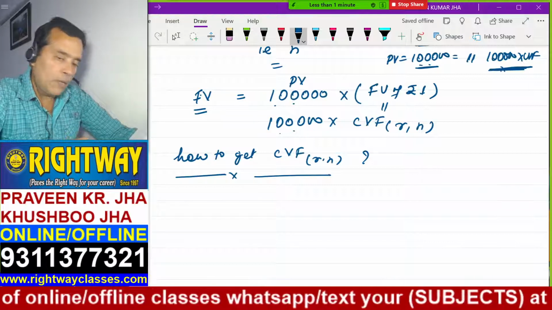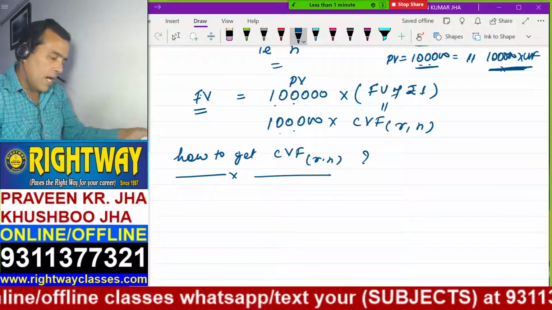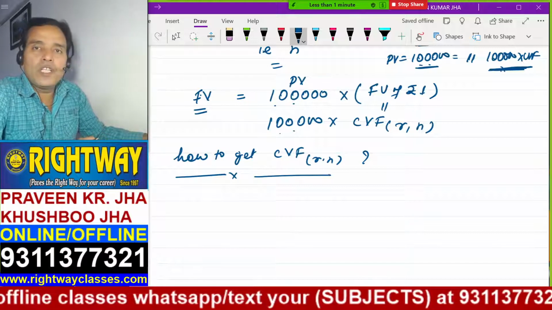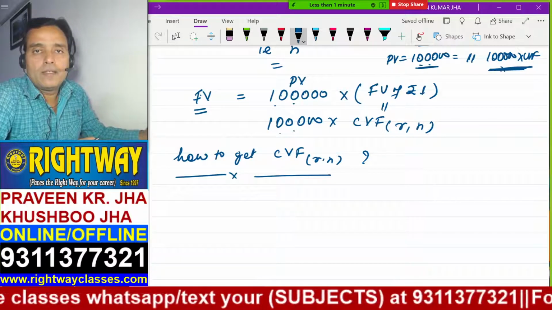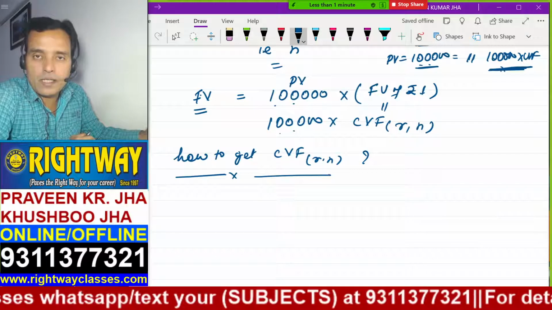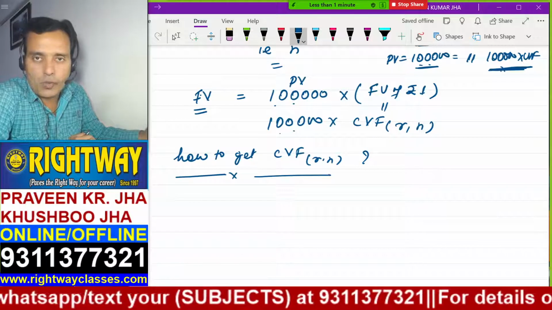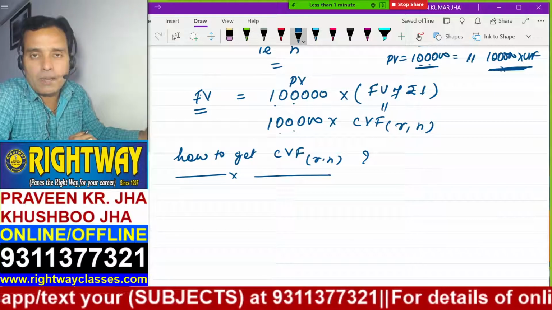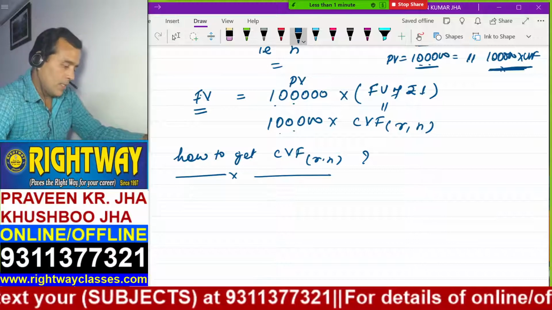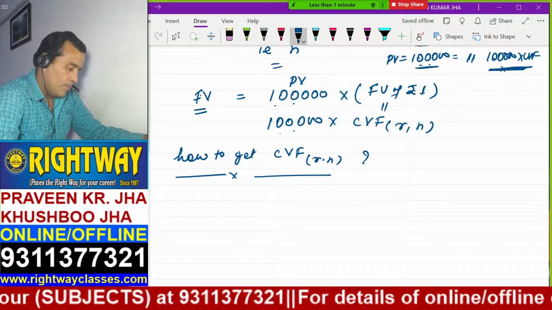Whatever the value of CVF given in this book, in the chart, that CVF value is the future value of rupees 1. Future value of rupees 1. Please understand this meaning. This is very important to understand the coming 3 chapters and 4 chapters, chapter number 3 and chapter number 4. This CVF, for example, see here.